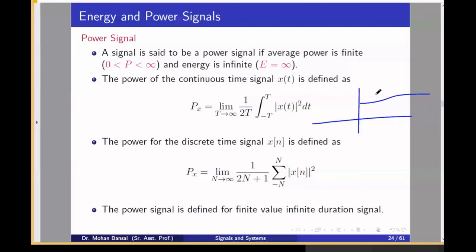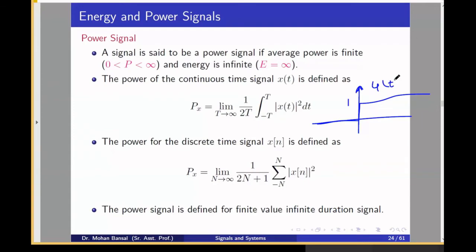What signal is this? Can anyone tell me? Yes, this is the unit step signal. The unit step signal is defined with finite value.